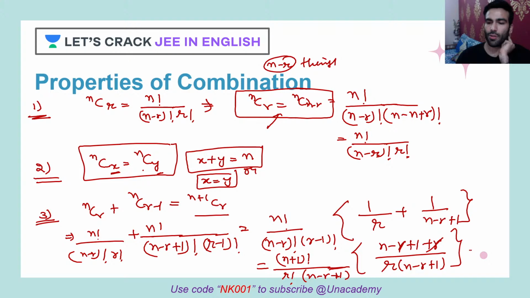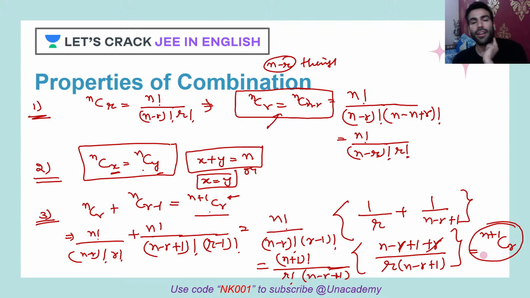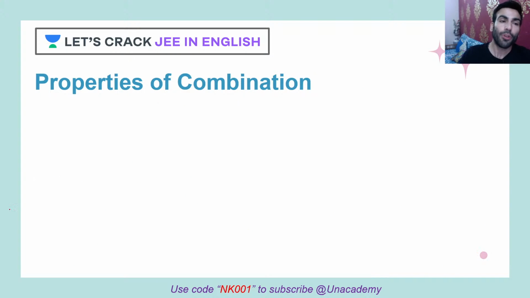So it looks as if it is n plus 1 Cr, right? And that's what our right hand side is. Clear? So this is also one of our properties. Okay, now let's talk about more properties.